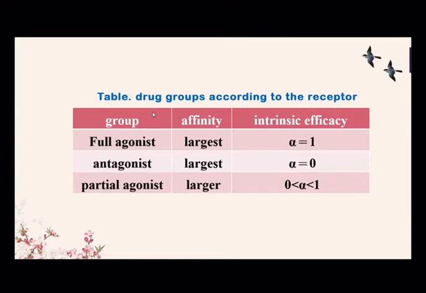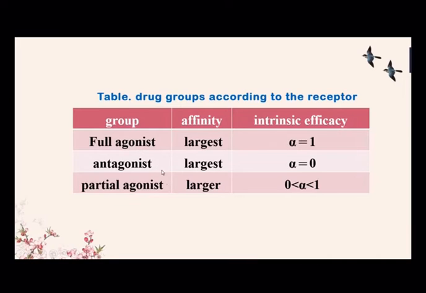Look at this table. Drug groups according to affinity and intrinsic efficacy. Alpha represents intrinsic efficacy. Full agonists have affinity and intrinsic efficacy, alpha equal to 1. They could bind to the receptor and induce effect. Antagonists have affinity but no intrinsic efficacy, alpha equal to 0. They could bind to the receptor but couldn't induce effect. When they bind to the receptor, they could compete with or prevent agonists from binding to the receptor